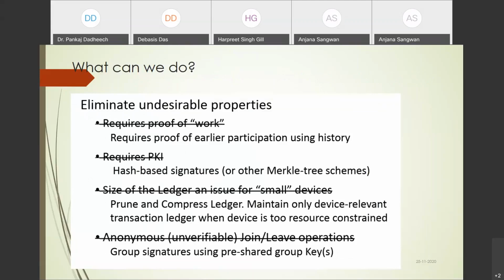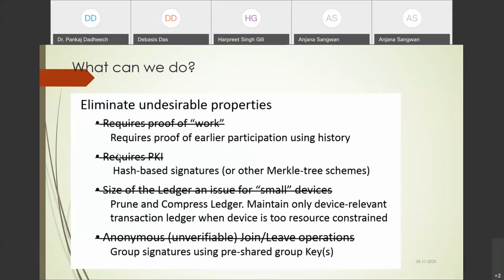So we directly apply the hash Merkle tree or other Merkle-tree-like schemes. With direct hash-based signatures, the computation cost is very low compared to traditional encryption or decryption. Now in the case of the size of small devices, we can compress the ledger. The ledger is basically a database, so we can compress it and maintain only the device-relevant transactions in the ledger.